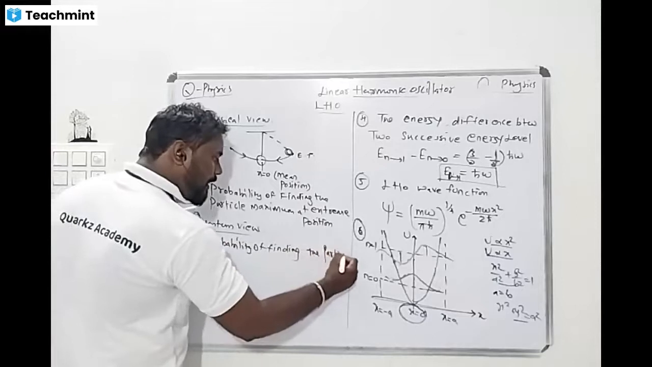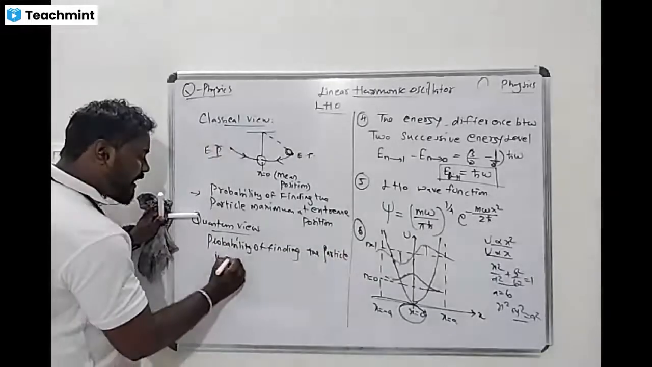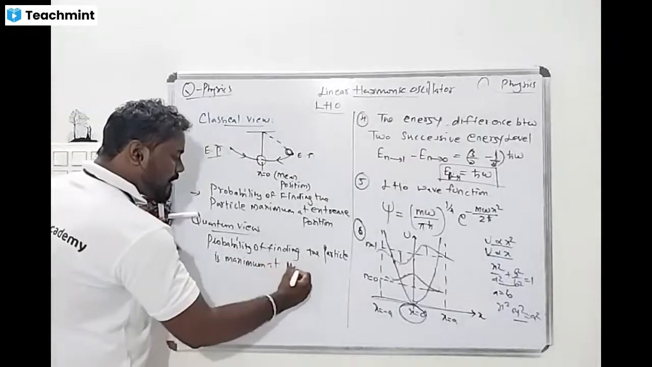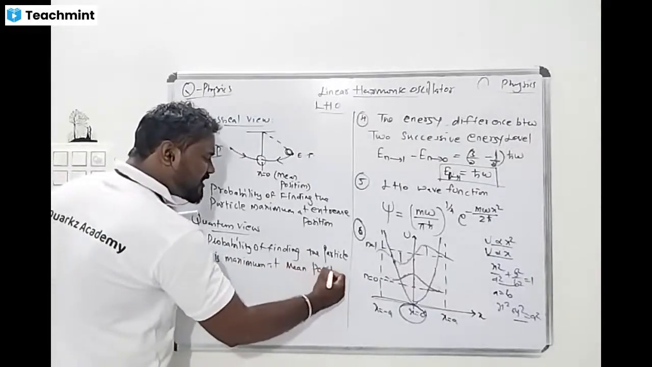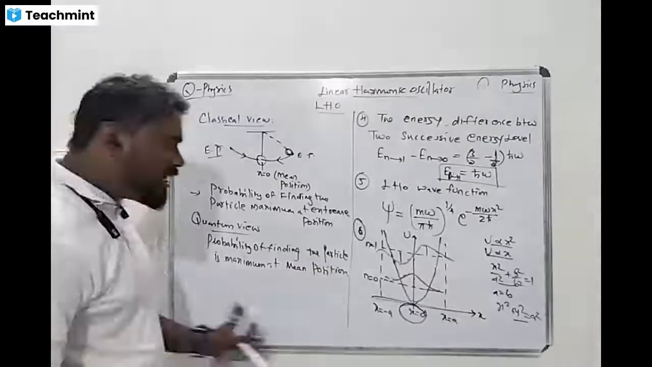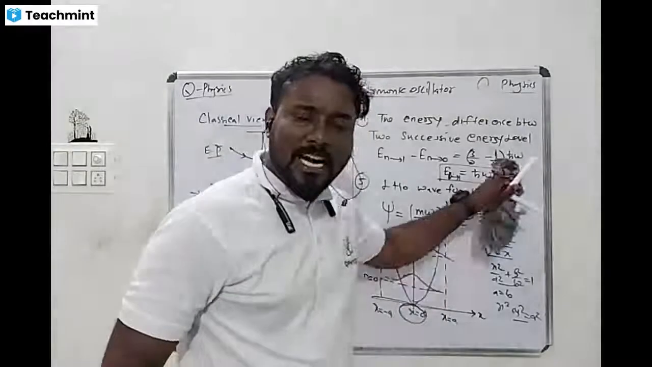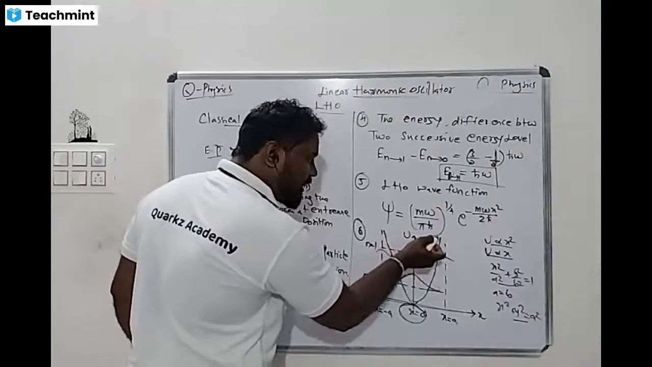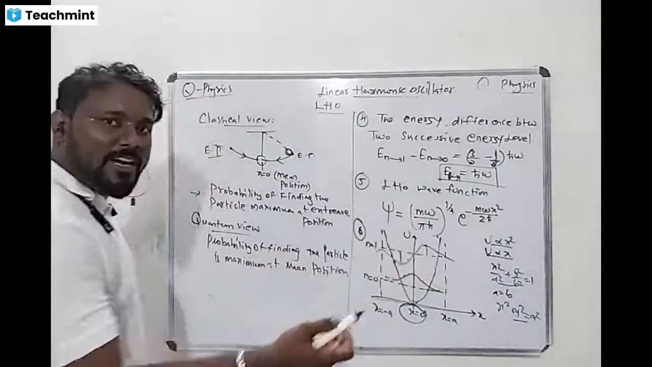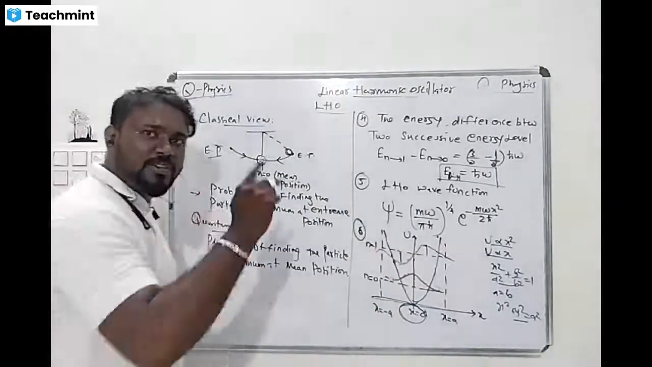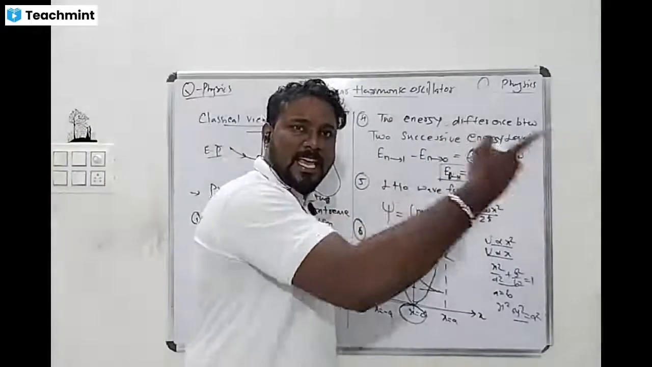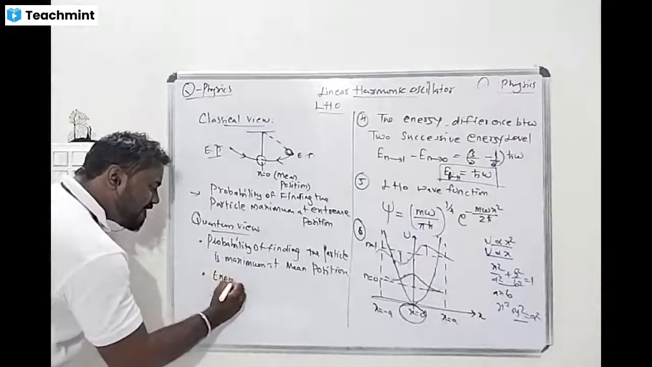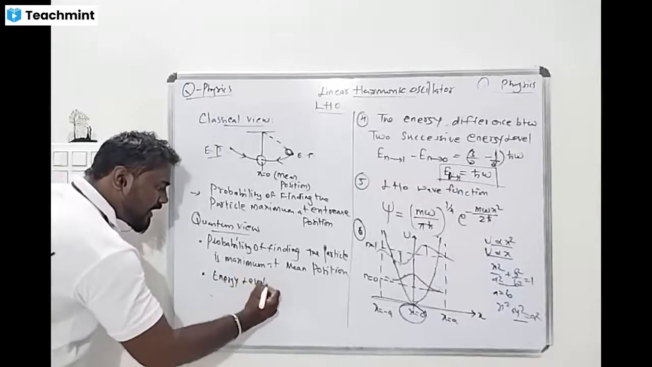At mean position, the probability of finding the particle is maximum. Now, as the energy state increases, what happens to the probability of finding the particle? I told you: initially it was here, at the second point it was here, at the third point it comes here. So what happens to the probability of finding the particle? It shifts towards the extreme position. So it is nothing but, as the energy state increases, the energy level increases.